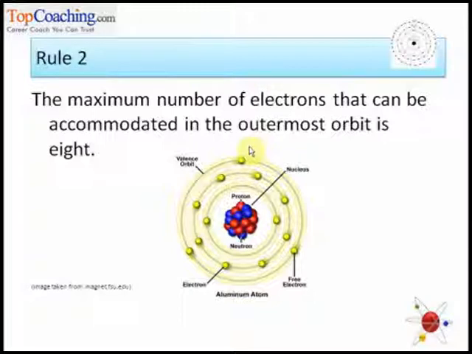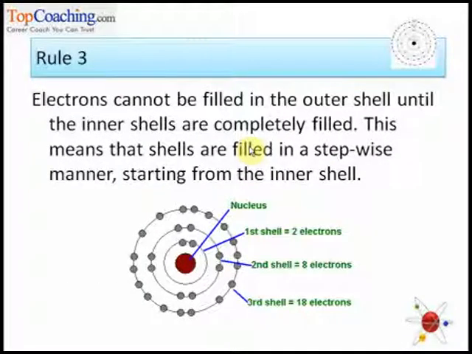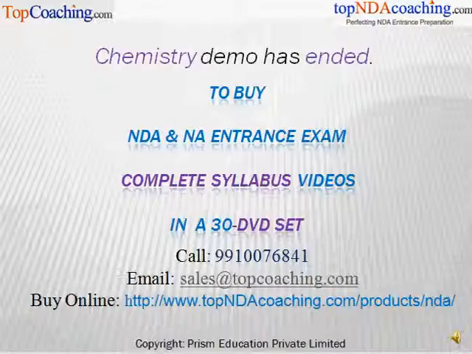We will do numericals on the same and try to understand this. Rule number 3, electrons cannot be filled in the outer shell until the inner shells are completely filled. This means shells are filled in a stepwise manner, right?